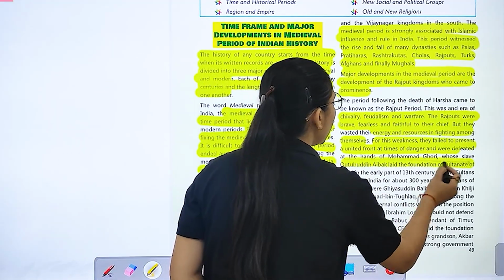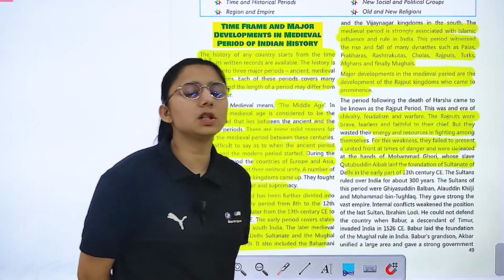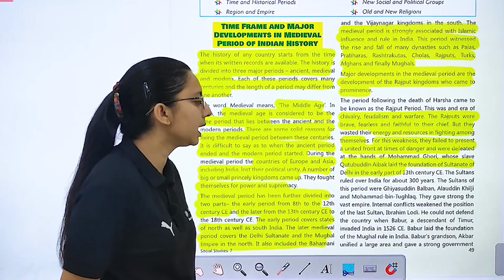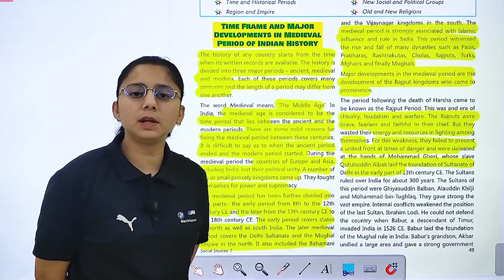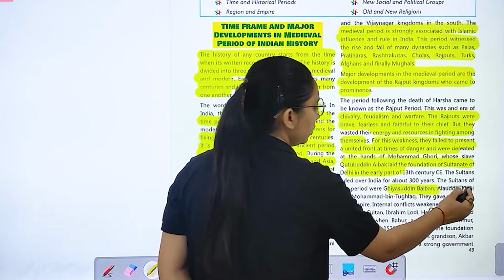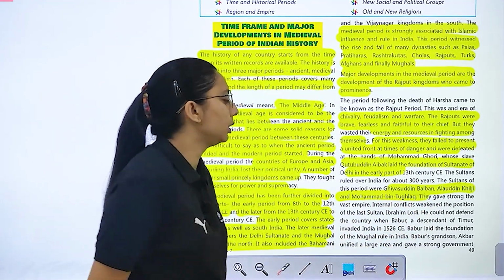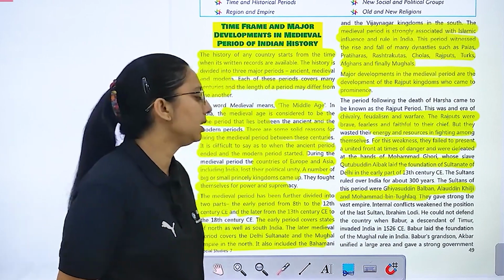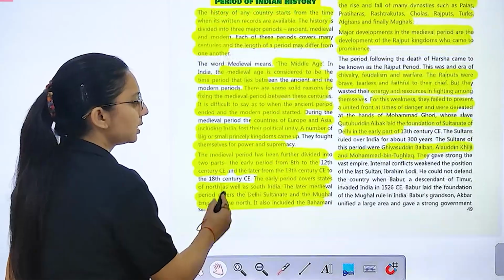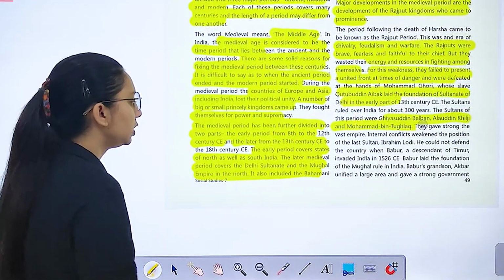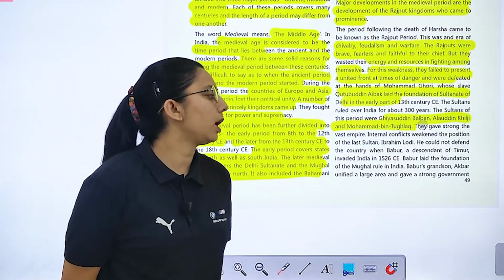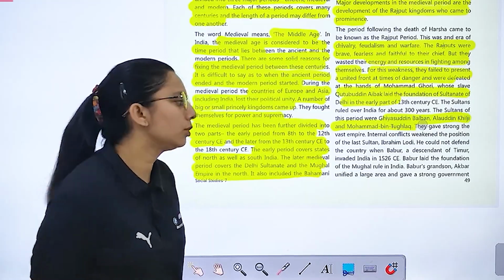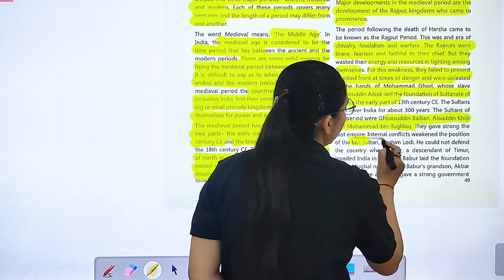उनका slave था Qutbuddin Aibak, जिसने किसका foundation रखा? Sultanate of Delhi, means Delhi Sultanate. So we can say that जो सुल्तान थे इस period के, like we have Ghiyasuddin Balban, Alauddin Khilji and Muhammad bin Tughlaq. They gave a strong vast empire. उन्होंने कैसा empire दिया? एक vast empire दिया. And internal conflicts weakened the position of the country. जो आपके internal conflicts होते हैं, उन्होंने क्या करा? जो position है उसको weaken करा of the last Sultan Ibrahim Lodi.